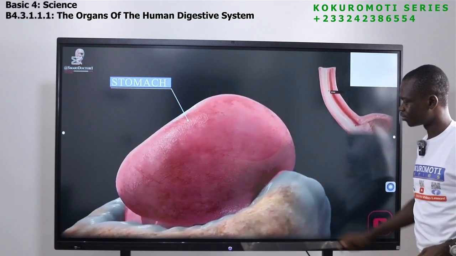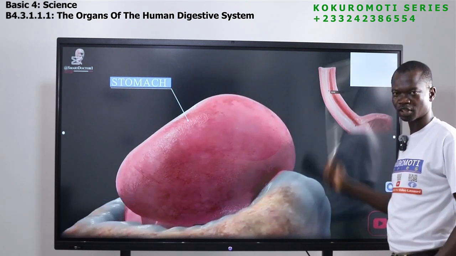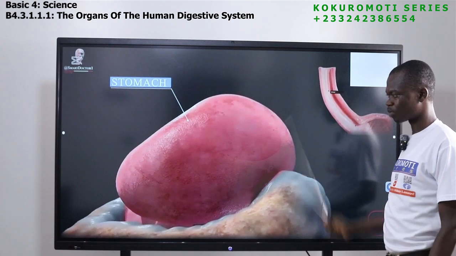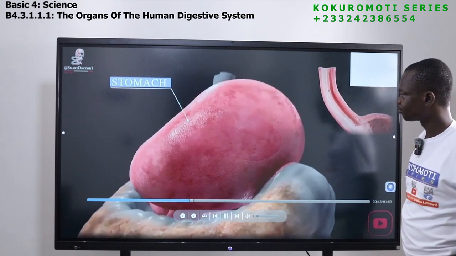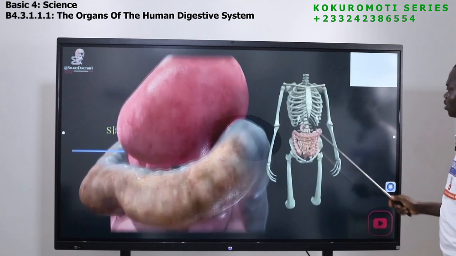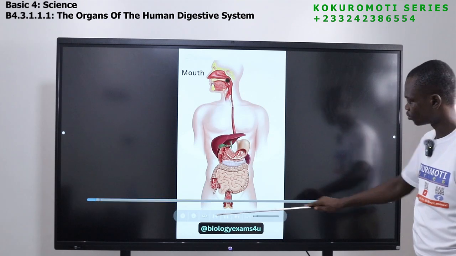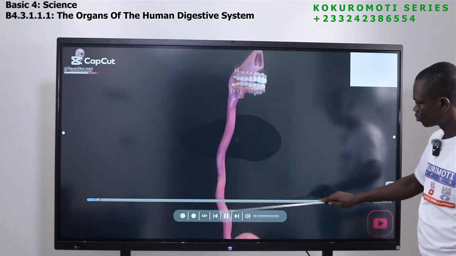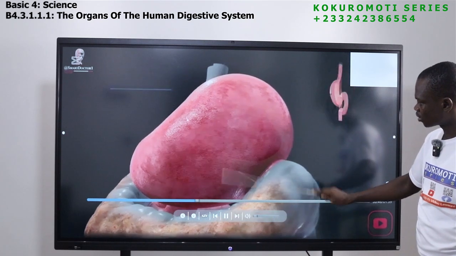Now, let's move on. We have seen the stomach. From the mouth to the esophagus, from the esophagus to the stomach, we know the functions of all of them. So this is the stomach.